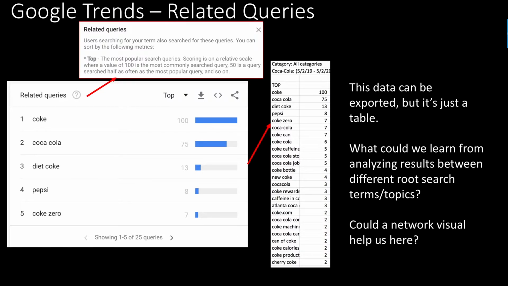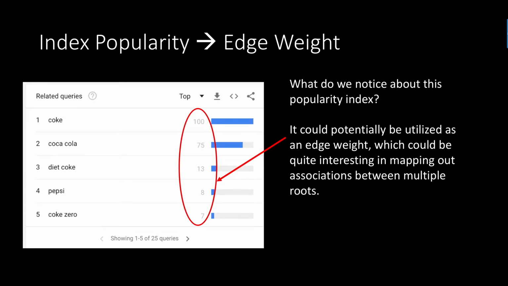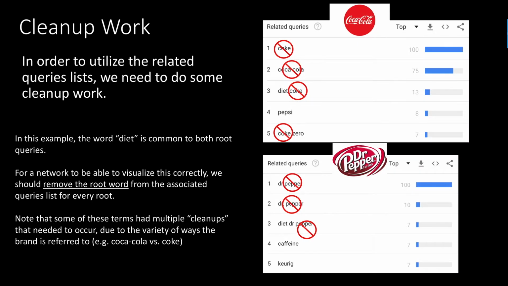The great thing about this data is it can be exported into a table, but a lot of people don't necessarily understand how to use that. One of the interesting things is you can't necessarily directly associate that with comparing different roots. So what this project does is use a graphic in the form of a network visualization to be able to understand those associations. One thing you might notice about this related queries index popularity number is that it could actually work as an edge weight when we're thinking about network visualizations, and that's what we did in this approach.